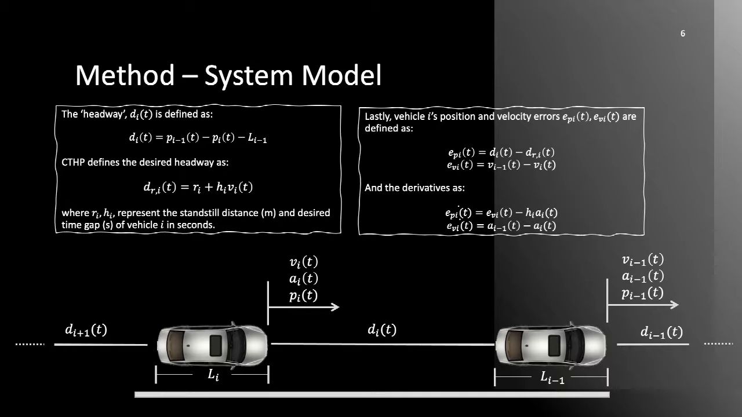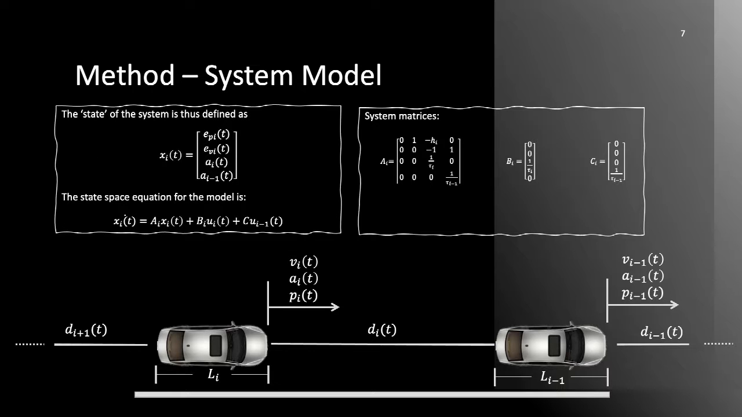Furthermore, in cooperative adaptive cruise control constant time headway policy models, the headway and desired headway can be used to define the position error, or e_p,i(t), and velocity error, e_v,i(t). Taking the derivatives of these two variables is useful in finalizing our state space formula, as we'll see on the next slide.